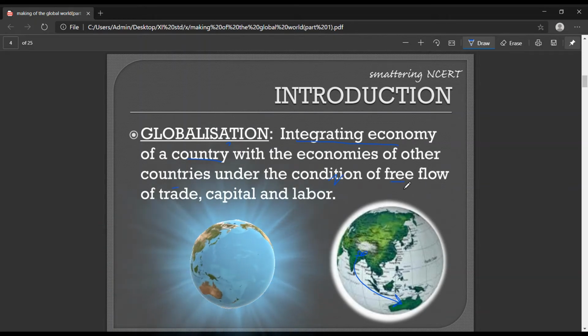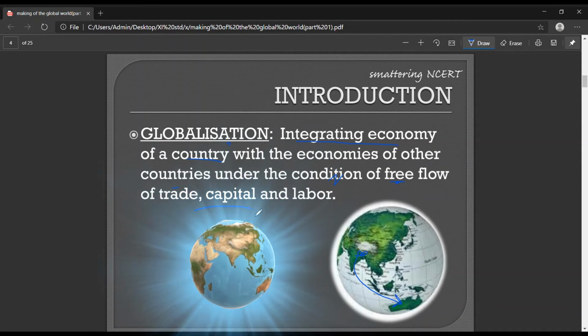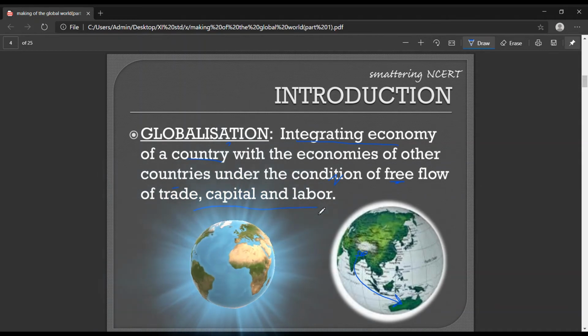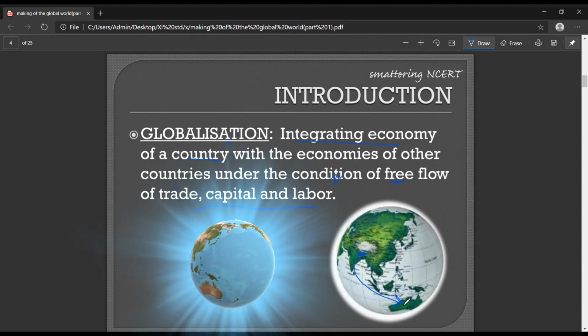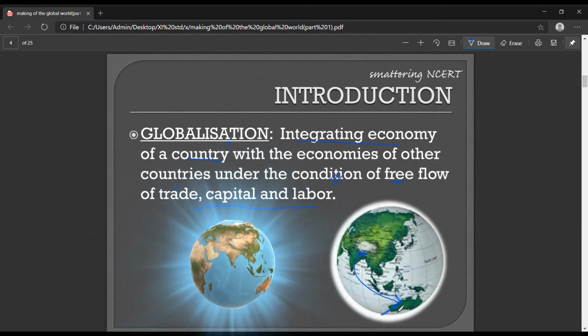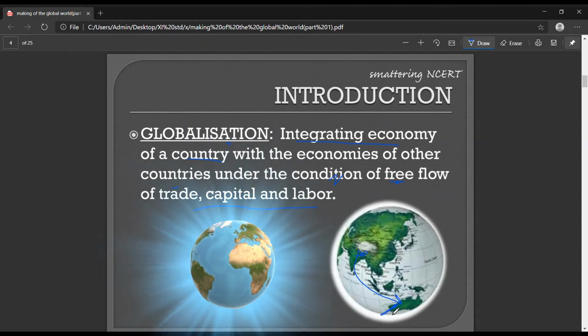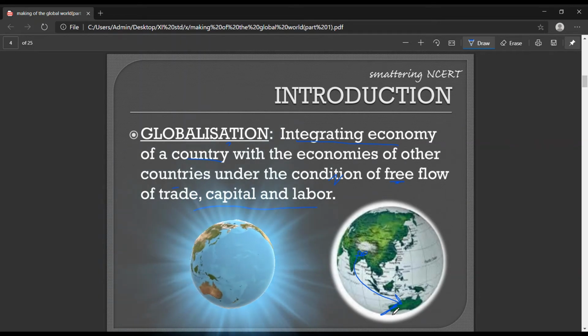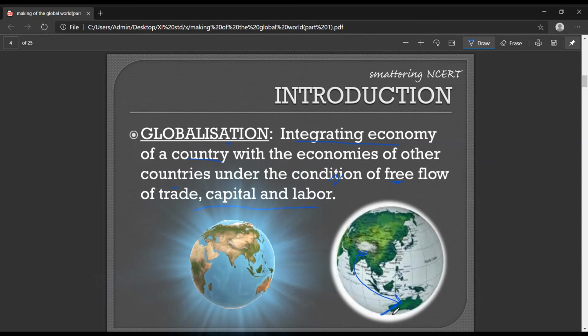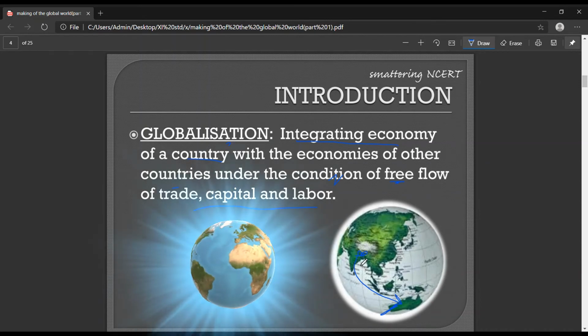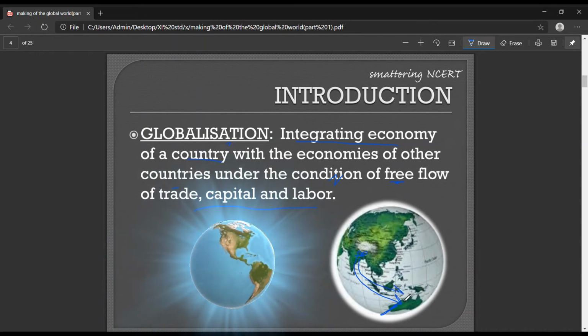You need free flow of trade, capital, and labor. It means there should be no restriction in this flow of trade, capital, and labor. Now, just imagine if Australia restricts the imports. If Australia says that we don't want any trade with you, we don't want any imports of your goods, then India would not be able to get integrated with Australia.